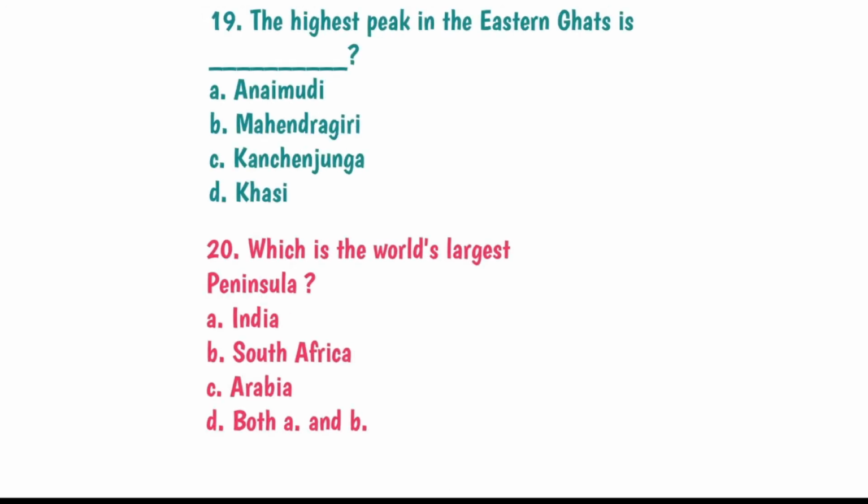Question number 19. The highest peak in the Eastern Ghats is Mahendragiri. And can you name the highest peak of the Western Ghats? If you know, please write in the comment section.